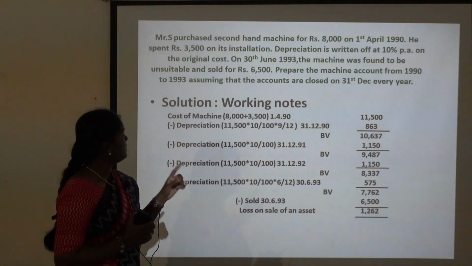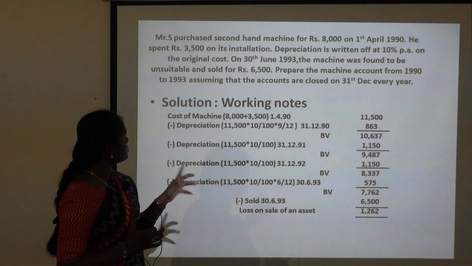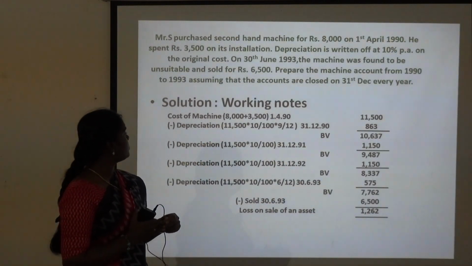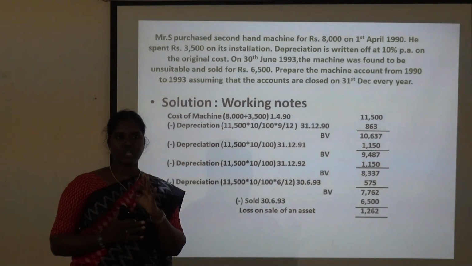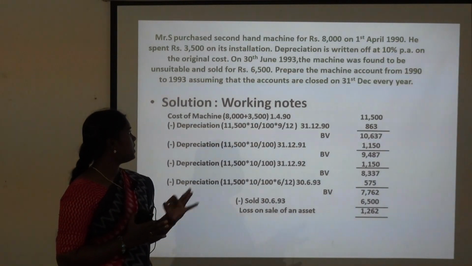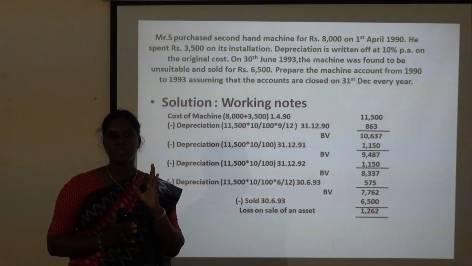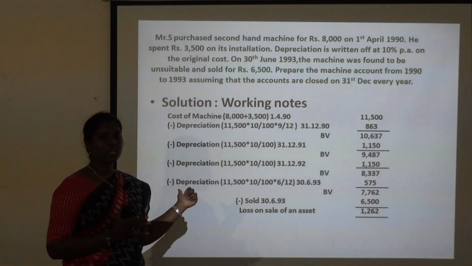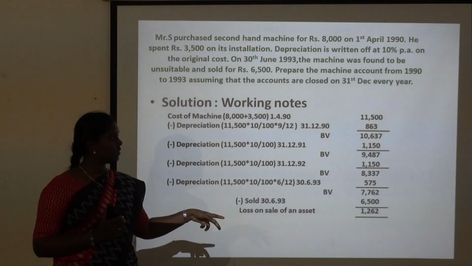As it's mentioned on original cost, we have to follow the fixed installment method, or straight line method. Then on 30th June 93, the machine was found to be unsuitable and sold. The same machine which was purchased in 1990 was sold in June 1993. That is, after using it for 3 years, the machine has been sold for rupees 6,500. Now we have to open the machine account for 3 years, that is, we have to open the journal entry for 3 years. Before opening it, we'll see the working notes, how to calculate the depreciation amount for each and every year. We'll see that one by one.